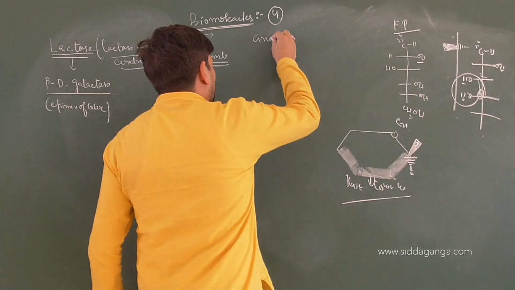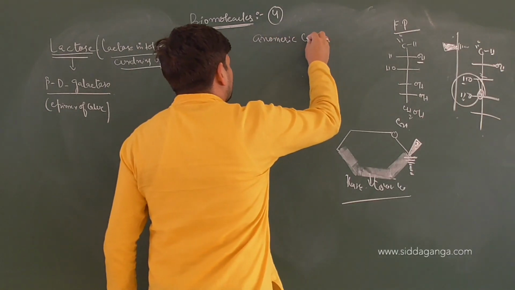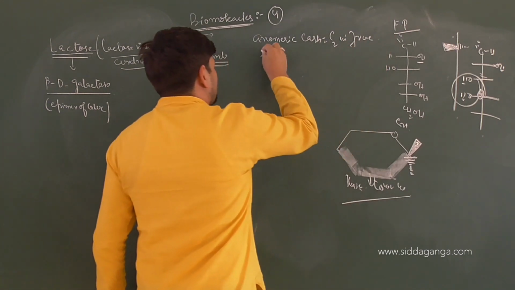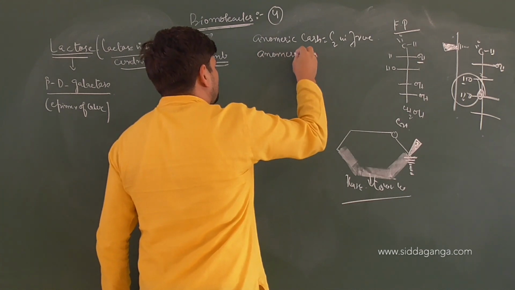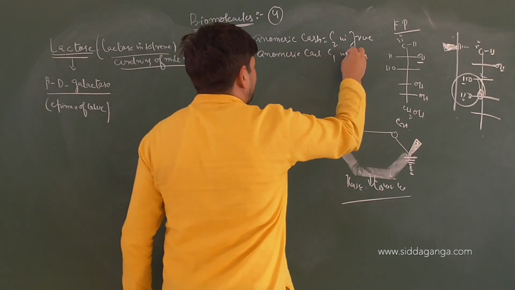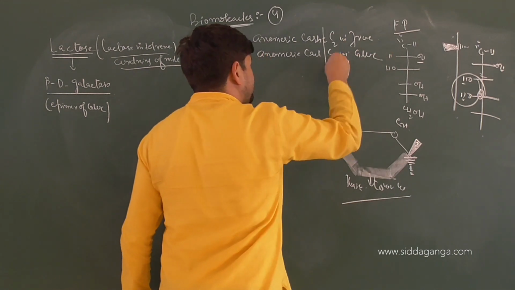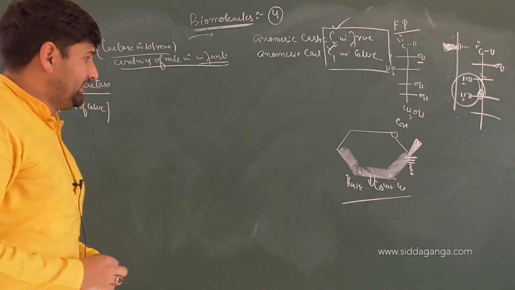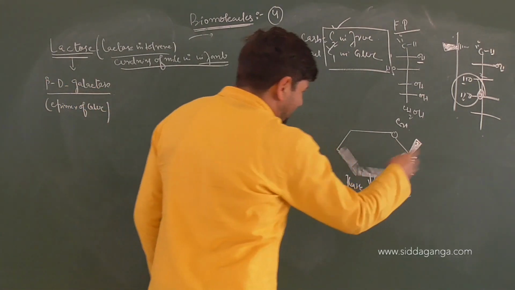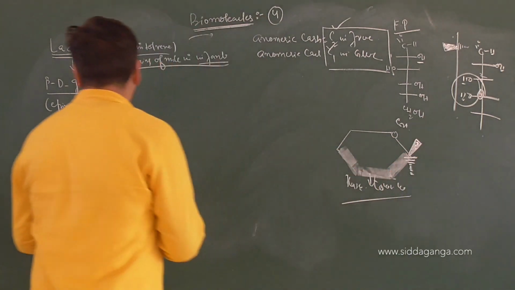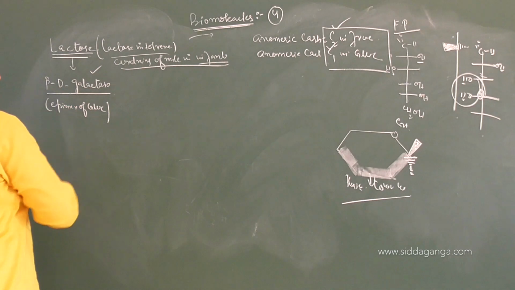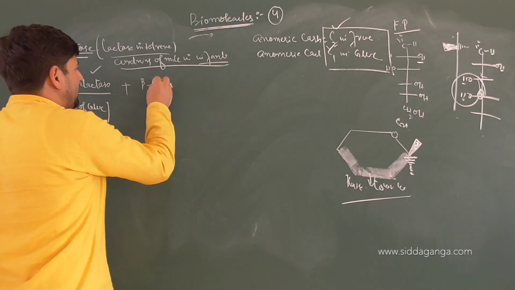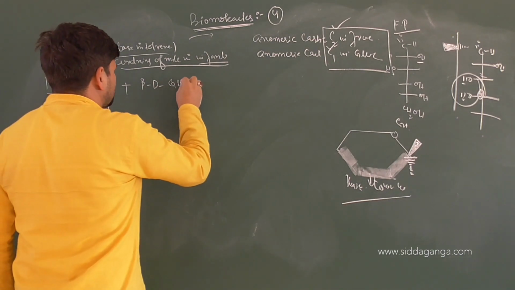So the anomeric carbon is C2 in fructose. The anomeric carbon is C1 in glucose. And for reducing and non-reducing properties to come into play, it is these anomeric carbons that play an important part. Right? So we have seen the diagrammatic analysis of this. So this is the bond line notation that I mentioned here. So we have beta D galactose, which is an epimer of glucose, and we have beta D glucose.